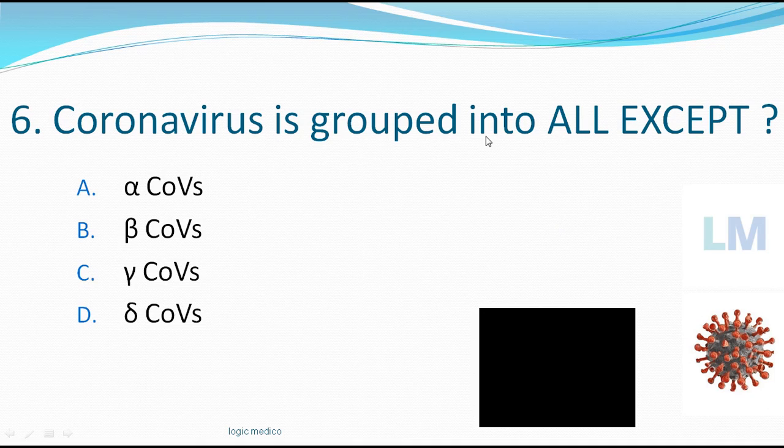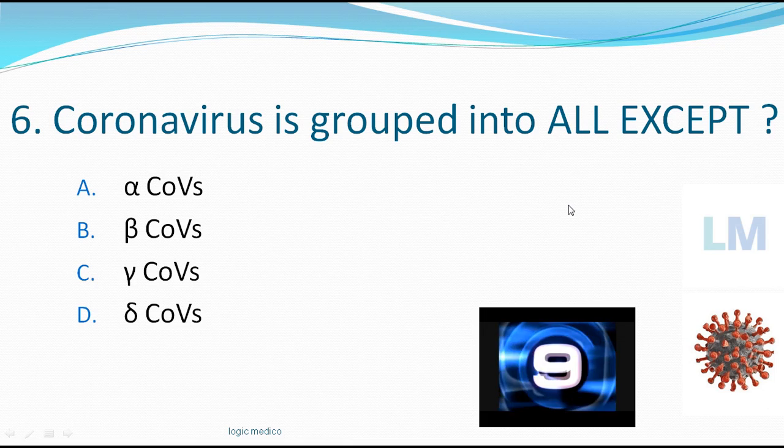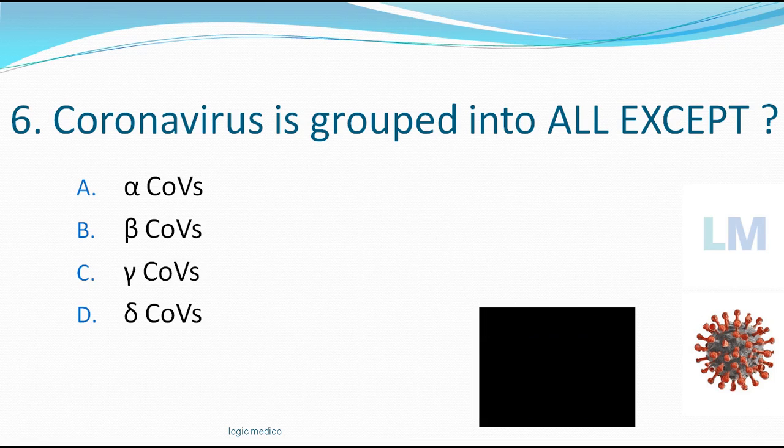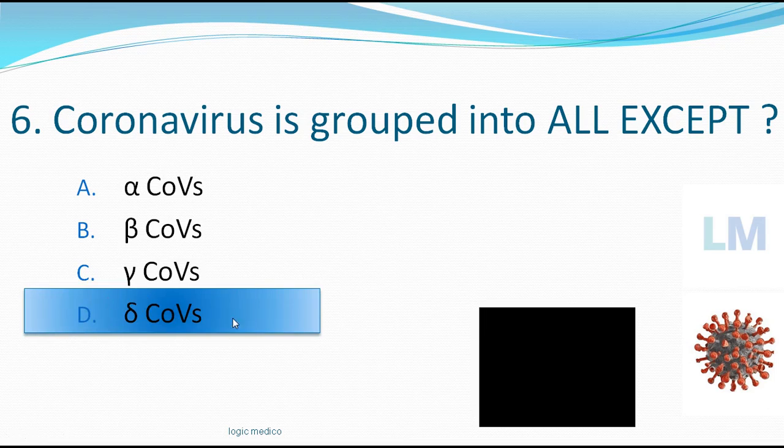Coronavirus is grouped into all the following except: the options are Alpha CoV. CoV means co for corona, V for viruses. Alpha CoV, Beta CoV, Gamma CoV, or Delta CoV. Time starts now. In microbiology, coronavirus is grouped into three categories, that is Alpha CoV, Beta CoV, and Gamma CoV. So the except answer is Delta CoV, as there is nothing called Delta CoV.